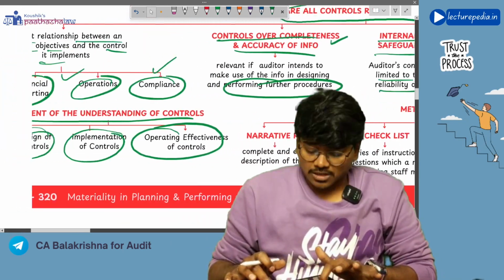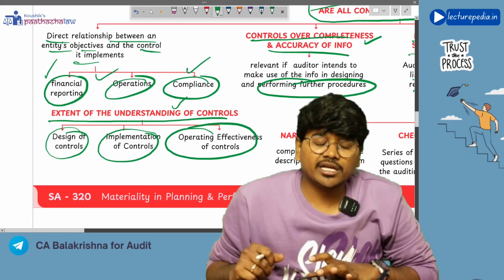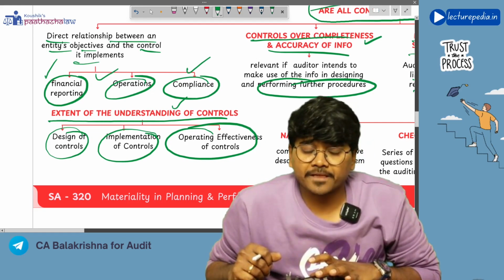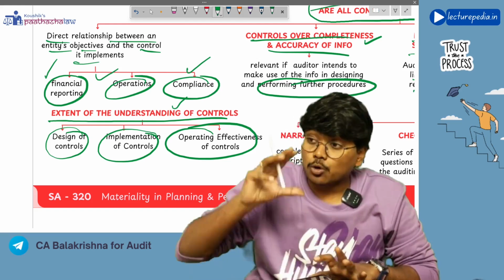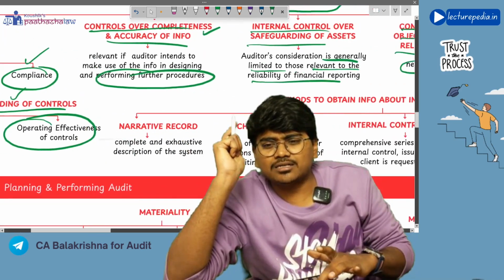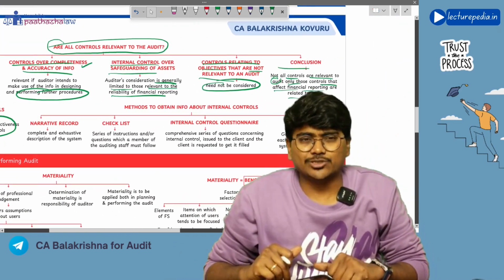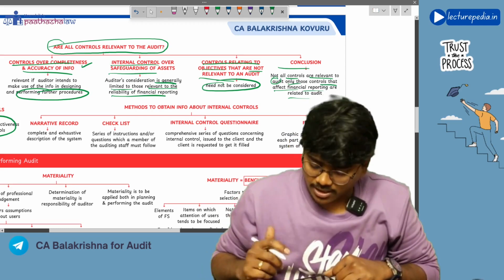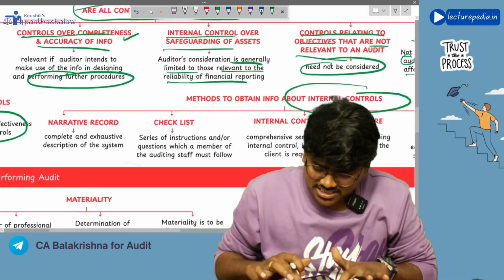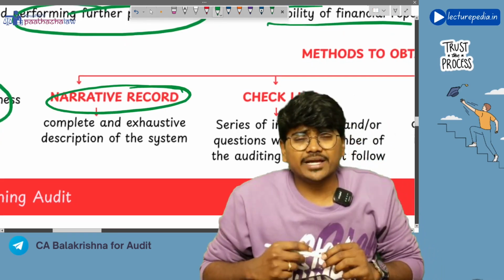Next, for the purpose of understanding the controls, the auditor needs certain information about the internal control system. How to obtain information about the internal control system? There are 4 methods that you can use. First method is narrative record. What is meant by a narrative record?